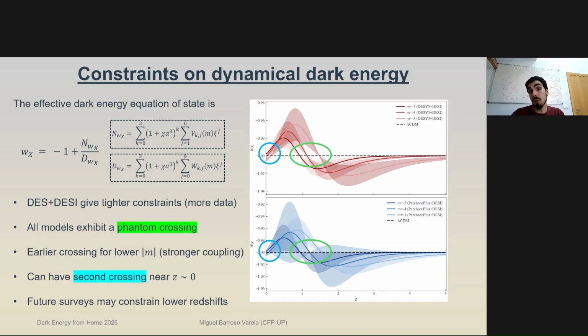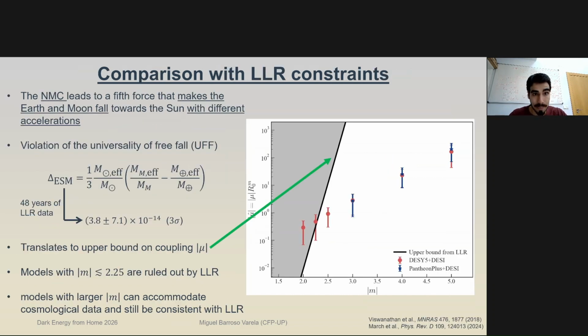We hope that future surveys may be able to constrain lower redshifts and therefore give us a better idea if such a second phantom crossing could occur. It is right now still allowed by the statistical significance of the data, but it could be that in the future it is either ruled out or ruled in.